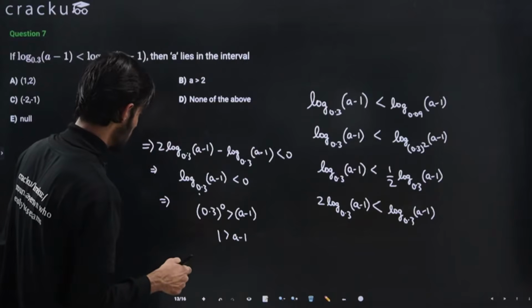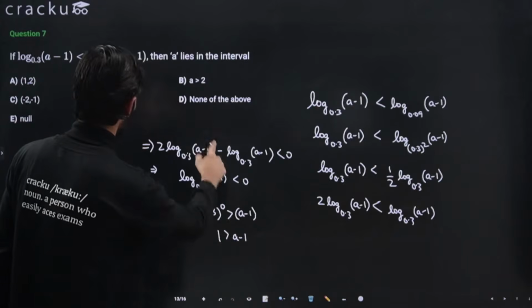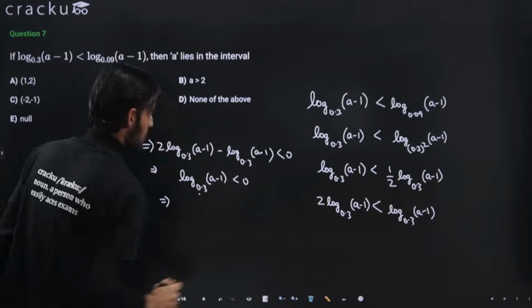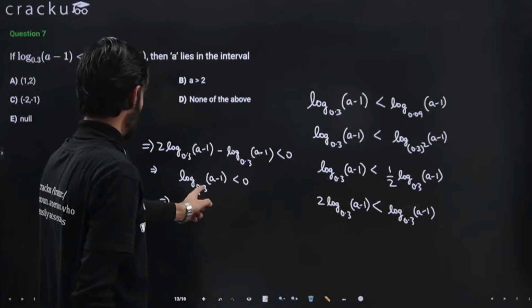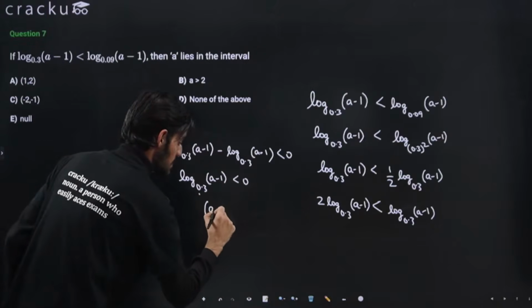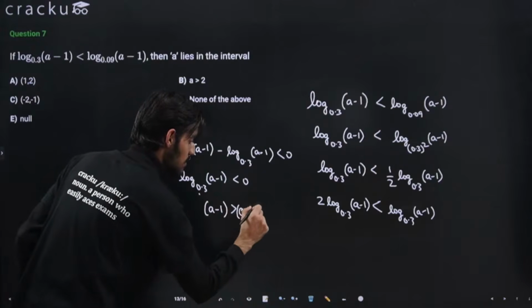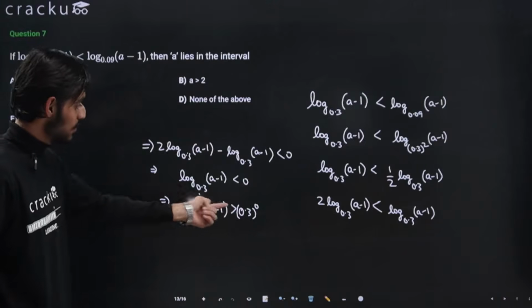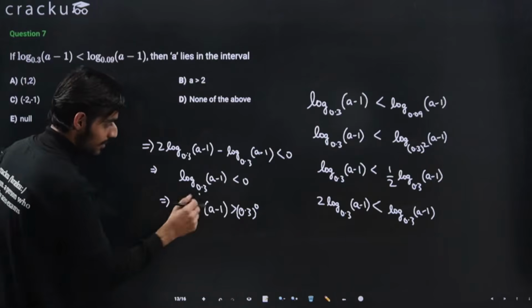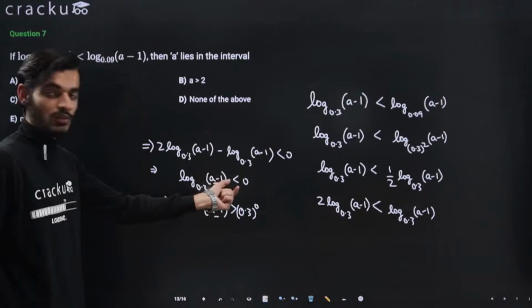I think I made some mistake here. Okay, so this is log with the base 0.3, a minus 1 is less than 0. So I can write it as a minus 1, but the sign will change, 0.3 raised to the power 0, right? I just took this value on the left hand side, so the changing of inequality will make no sense. So we will write the same term here, and we'll just take this value to the right hand side, and the sign of the inequality will change.